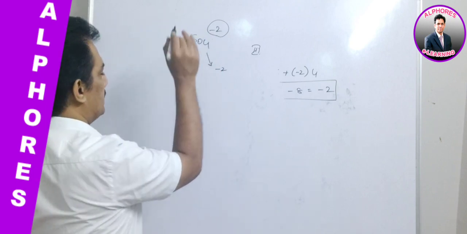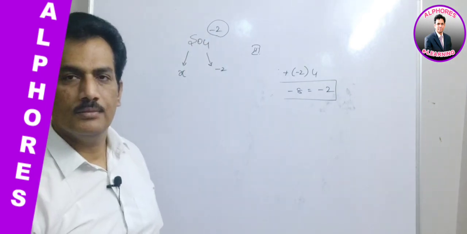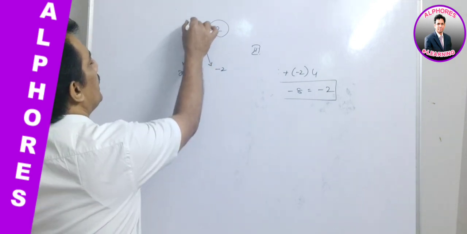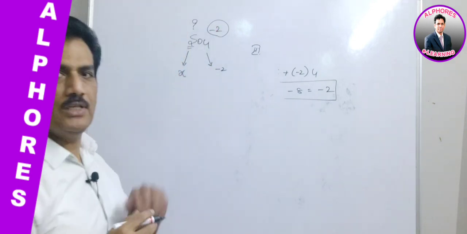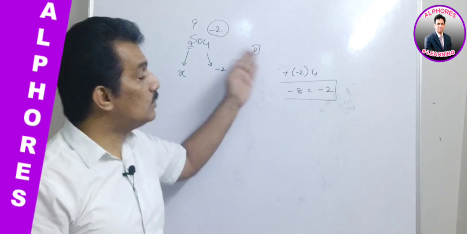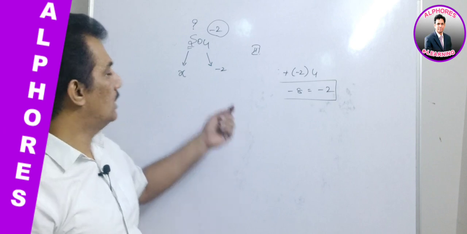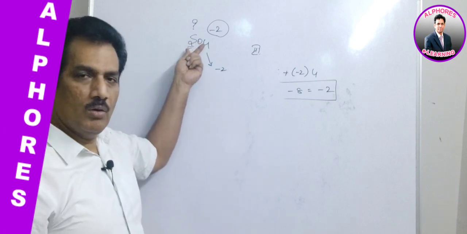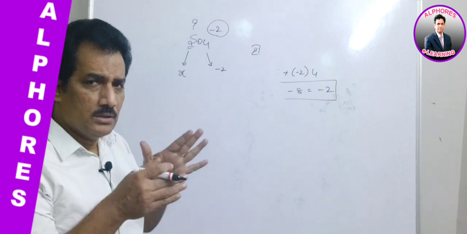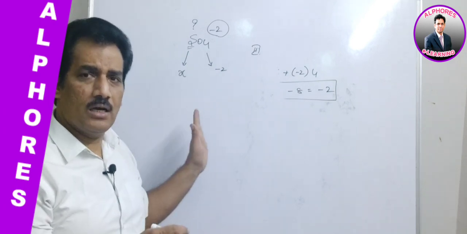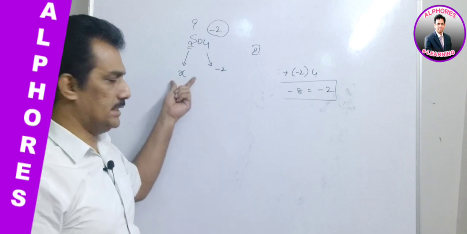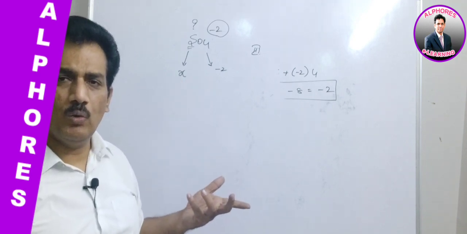It is X. We have to find the oxidation state of that sulfur in this given species. Then how to find it? By using this rule. When it is not known, let us assume it is X. The oxidation state of sulfur is X in this chemical species. Then how do we use the rule?